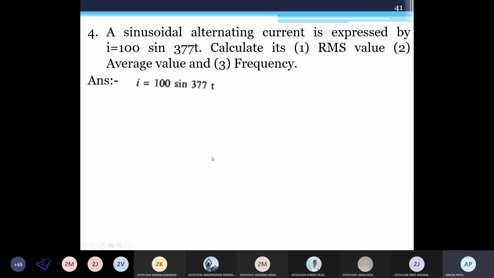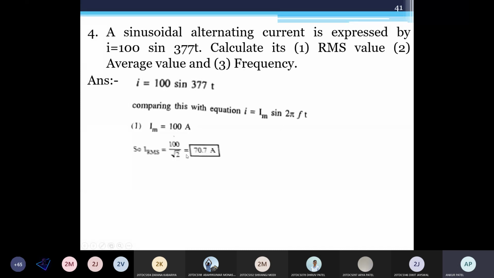Okay, just I am showing you. This is the equation. So from the equation you get this maximum value. Okay, and this 377 means what? Omega. Okay, sine omega t, where omega is 377. Comparing this by equation, Im is 100, I RMS is equal to 100 by root 2, so 70.7. I average, that is Im into 0.637, so that is 63.7 ampere. And according to omega, f is equal to 60 hertz.